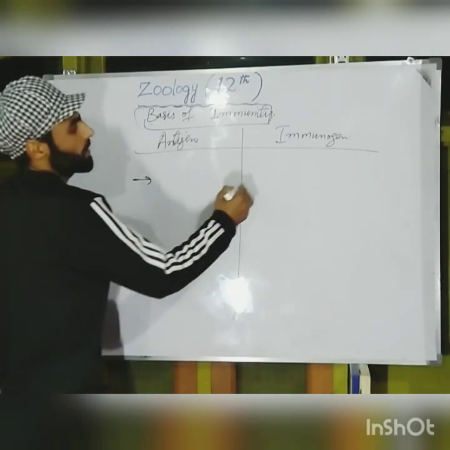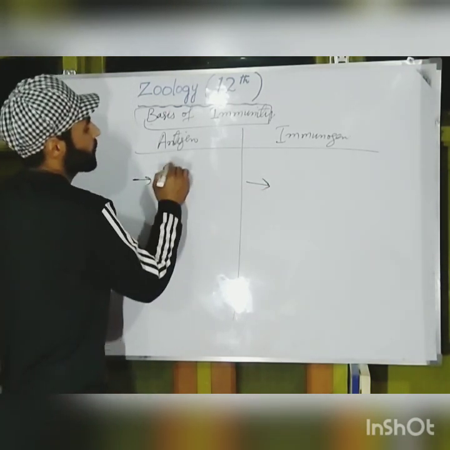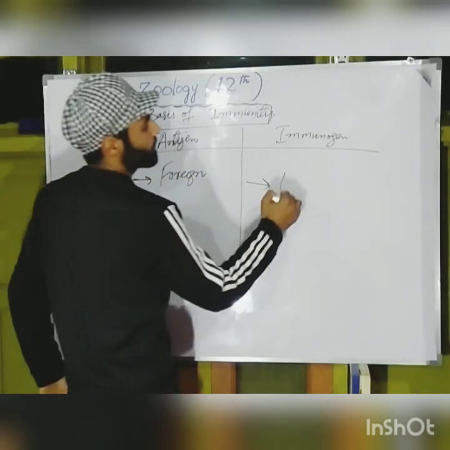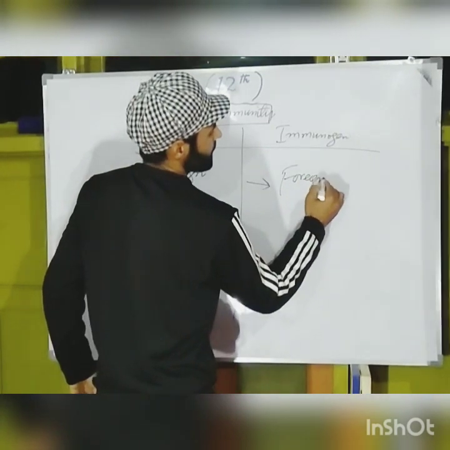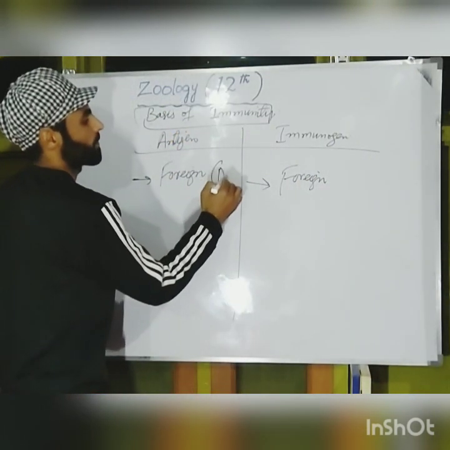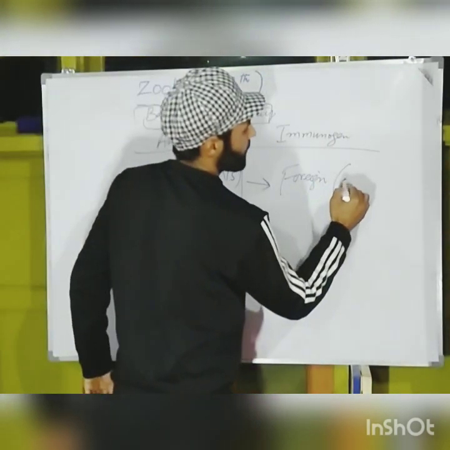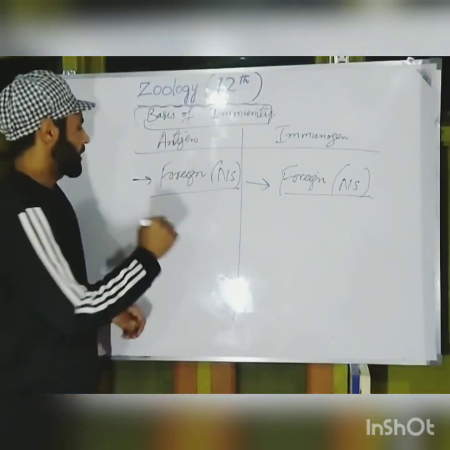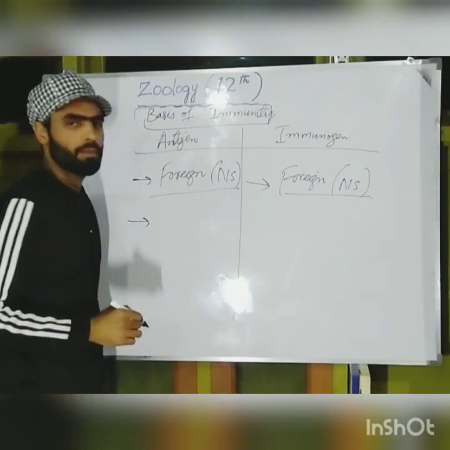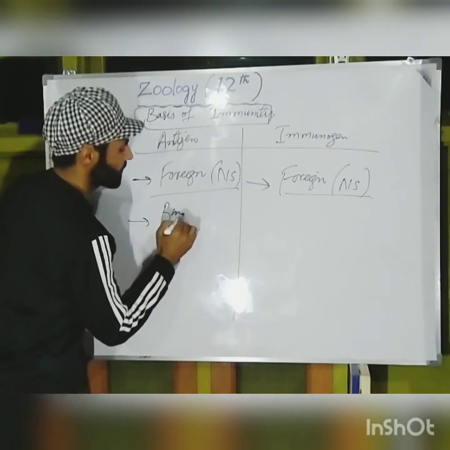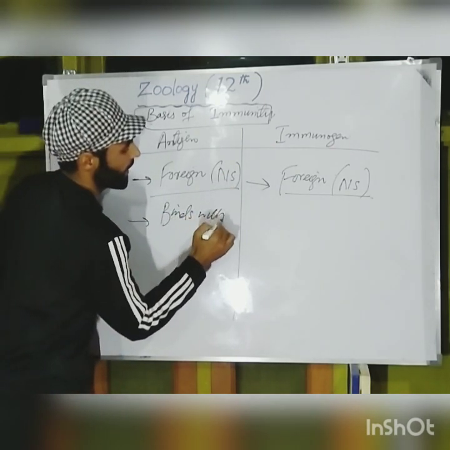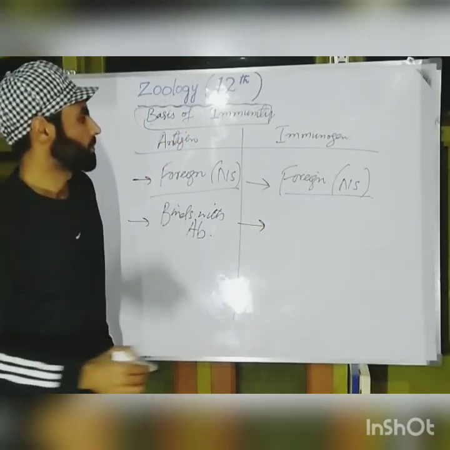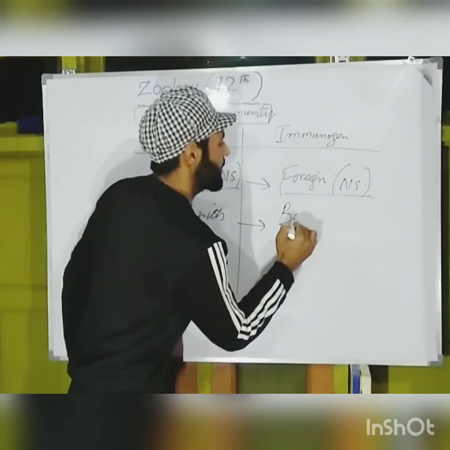Both antigen as well as immunogen are foreign materials, or we can say non-self. Both are non-self materials. Both antigen as well as immunogen bind with antibody.